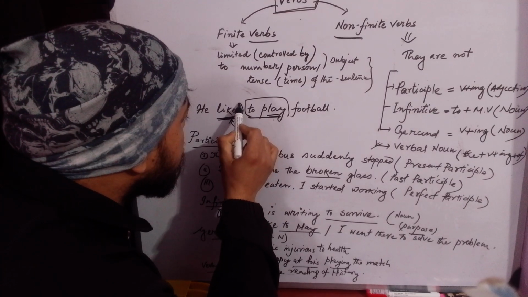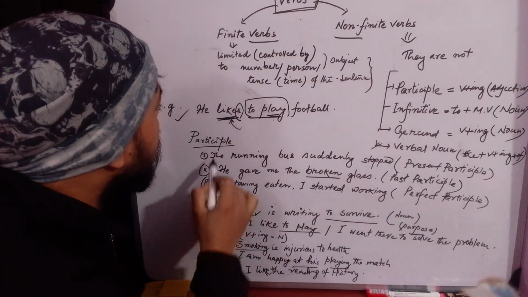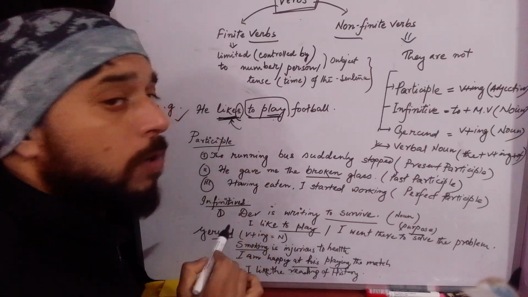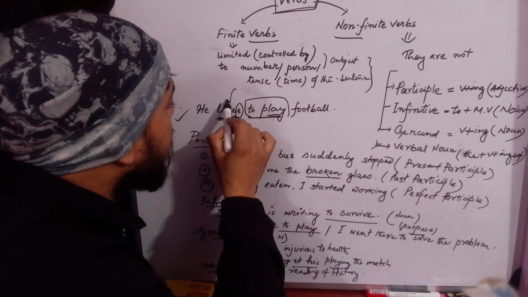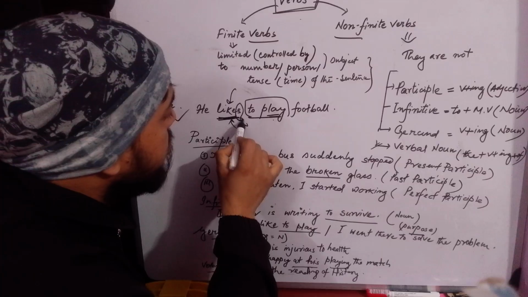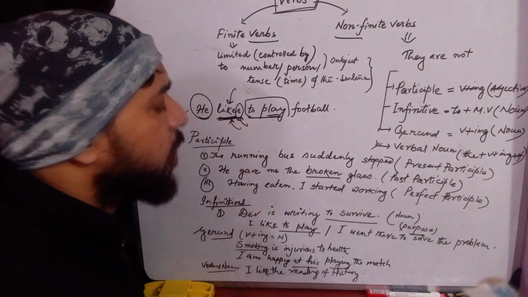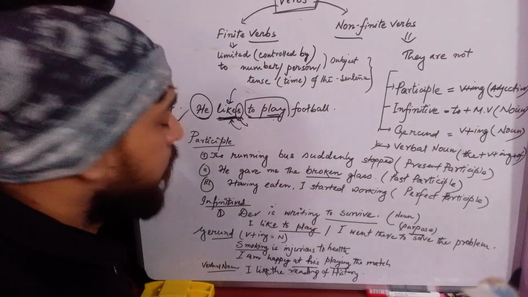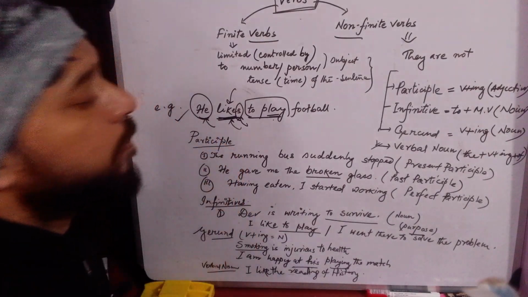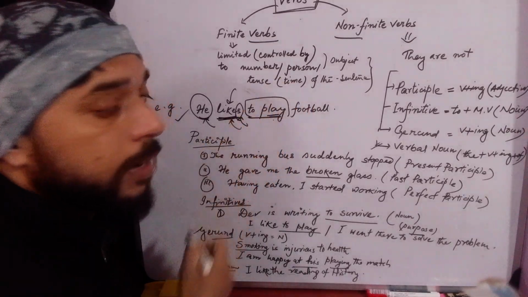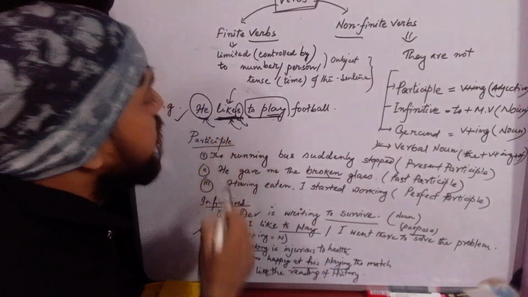First one, likes. Here we can see it is likes, not like. The base form is like, but s has been added to it. Why so? Because here the subject is third person singular number. It is in present indefinite tense, so it is likes.